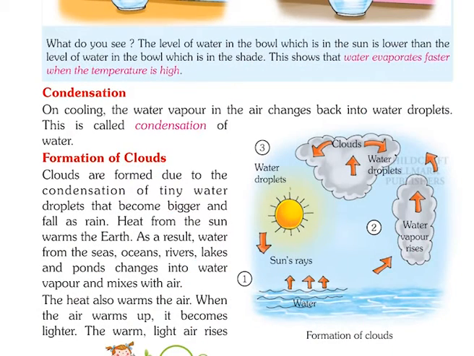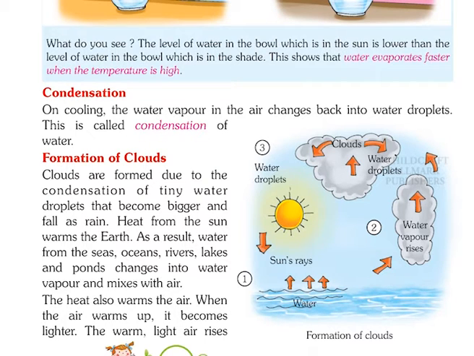Condensation. On cooling, the water vapor in the air changes back into water droplets. This is called condensation of water. Formation of clouds. Clouds are formed due to the condensation of tiny water droplets that become bigger and fall as rain. Heat from the sun warms the earth. As a result, water from the seas, oceans, rivers, lakes and ponds changes into water vapor and mixes with air.